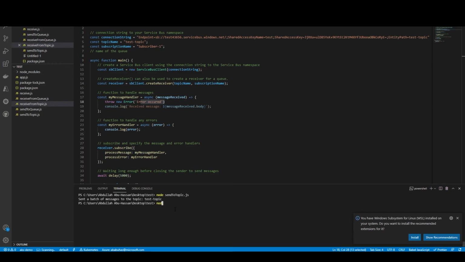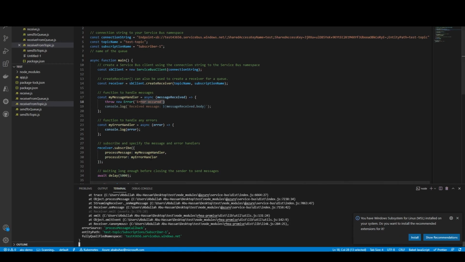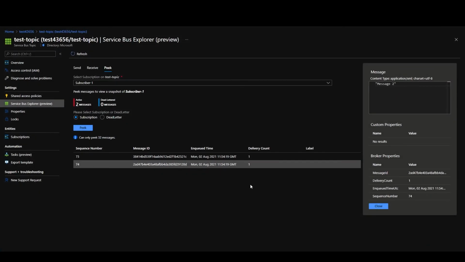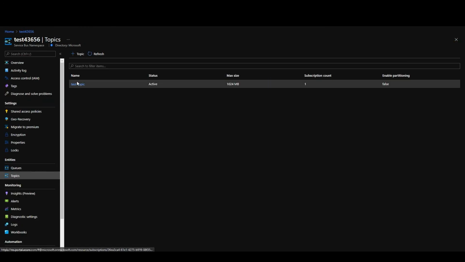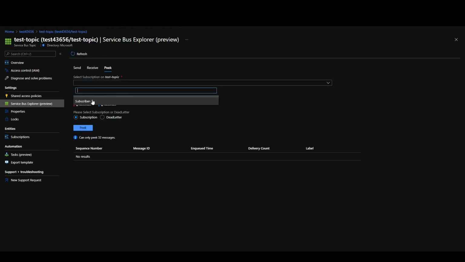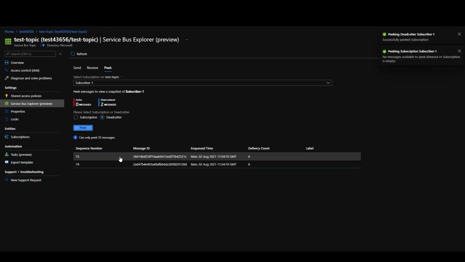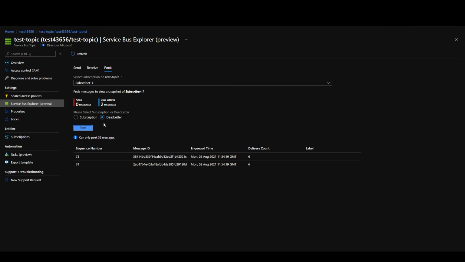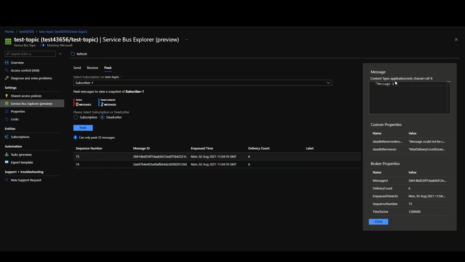So if I type node receive from topic.js, I should see 2 errors being thrown. That's okay. And if I go back to peeking once again, let's go to Service Bus Explorer and then to peek, and then I choose this subscriber. As you can see, guys, I don't have any active messages, but I do have 2 dead lettered messages, okay? And me, as a developer, I can check the messages being written to the dead letter topic, and I can find out those specific messages and see why those specific messages caused errors in my application.